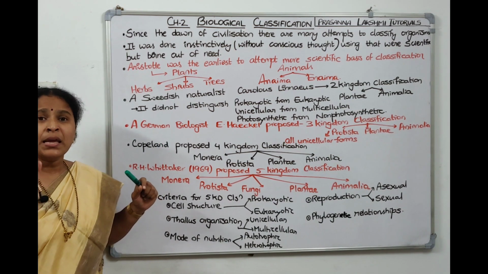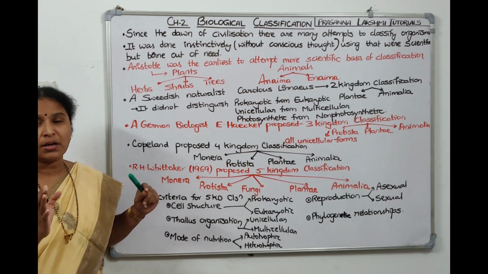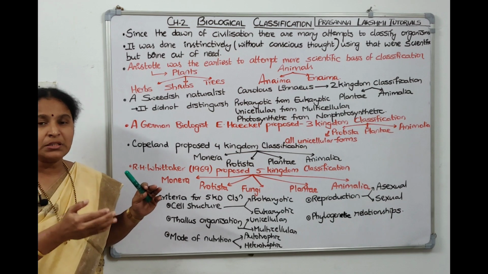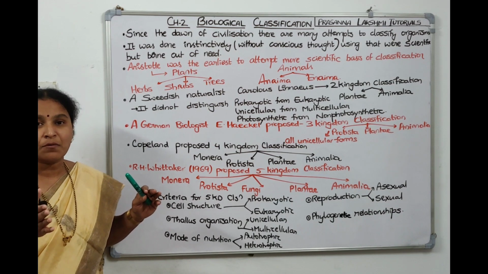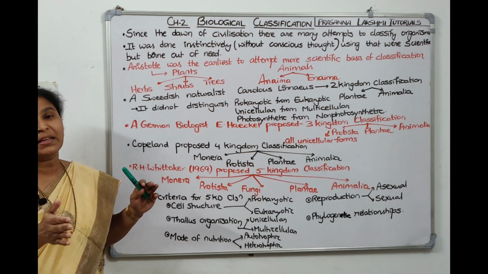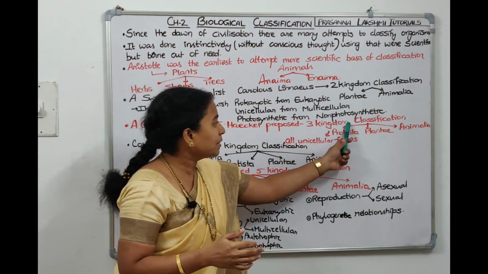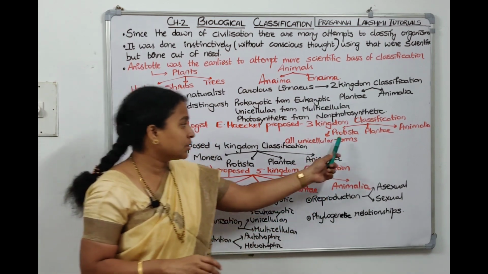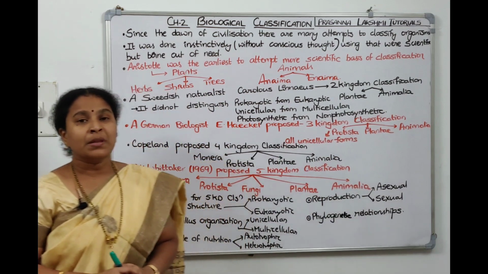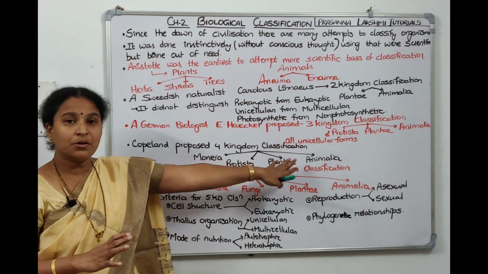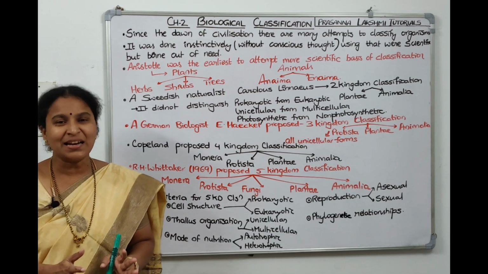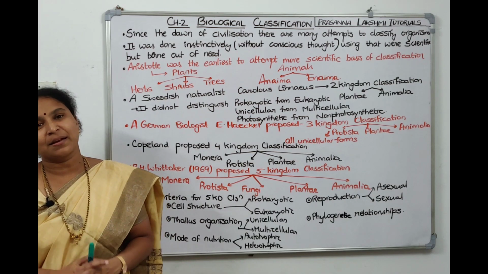What did he do? He just separated all the unicellular organisms under a kingdom called Protista. Pro means first form. From unicellular, multicellular forms will come. So that's why he separated all the unicellular forms and kept them under one kingdom called Protista. So 3 kingdom classification includes 3 kingdoms. One is Protista, where all unicellular forms are kept, and Plantae and Animalia. Still here he separated all unicellular organisms, but they are unicellular prokaryotic and unicellular eukaryotic, right? That distinction we cannot see in 3 kingdom classification.